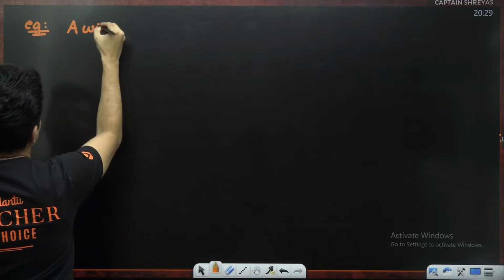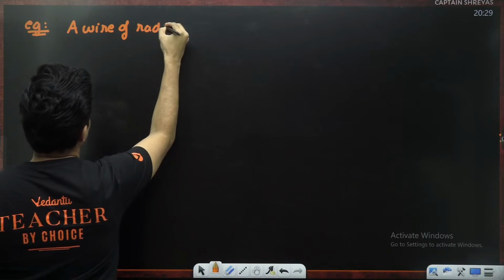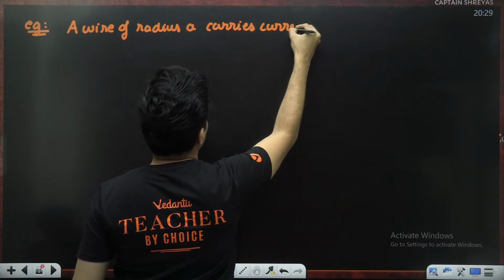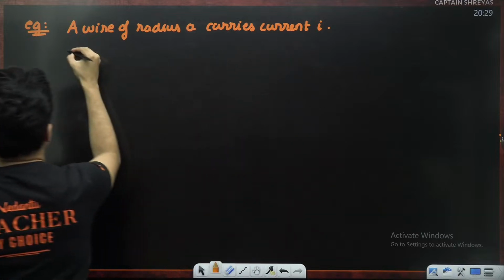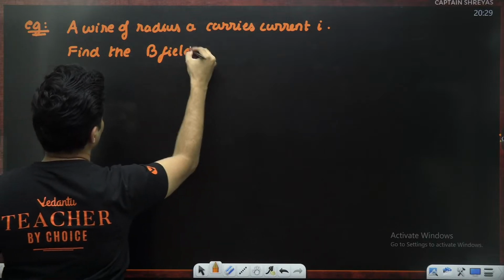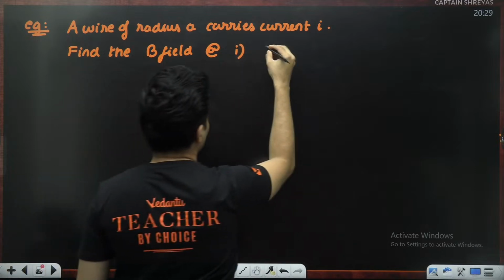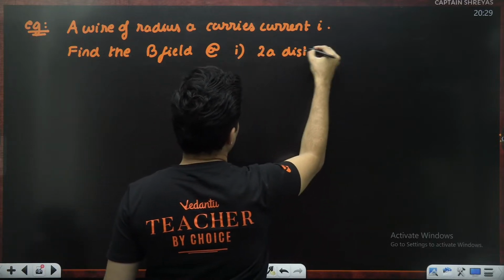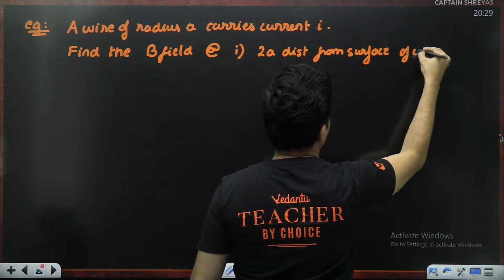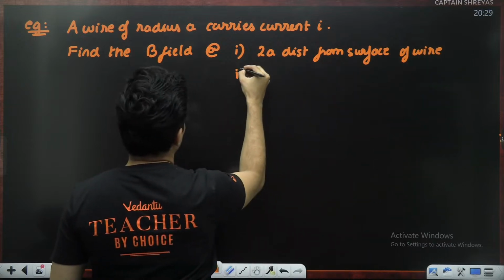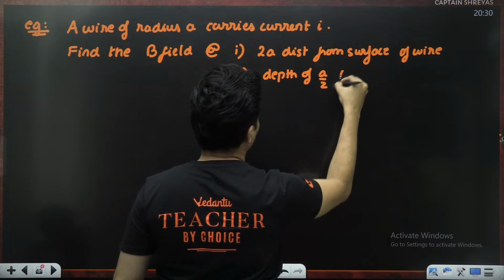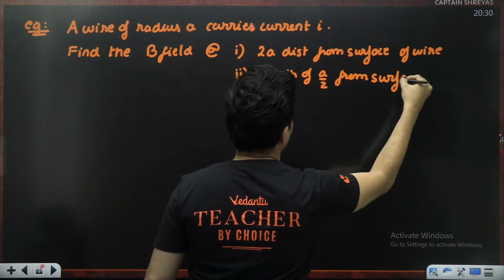A wire of radius A carries current of I. Question is, find the magnetic field: number 1, at 2a distance from the surface of the wire, second, at a depth of a by 2 from the surface. These are the two questions.